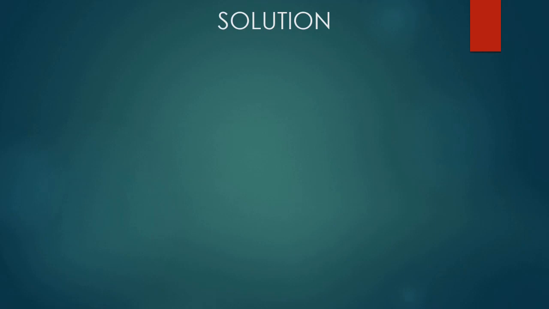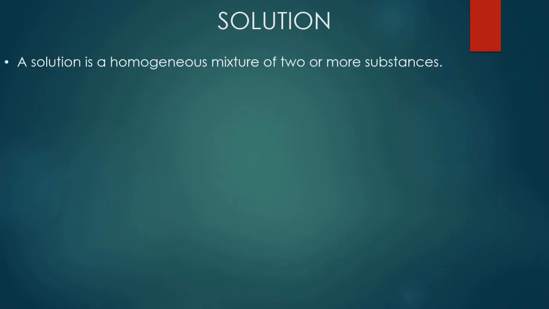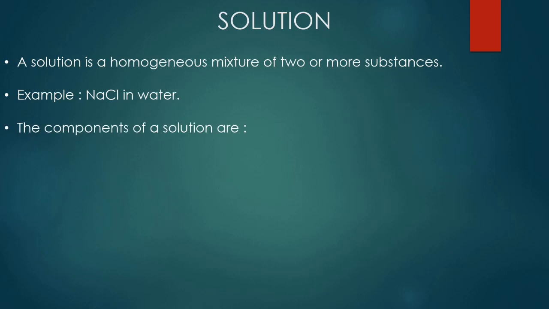Next, we are going to look at different types of mixtures. First type is solution. A solution is a homogeneous mixture of two or more substances. Simple example of a solution is NaCl in water. So there are two components of a solution. They are solute and solvent. In the above example, NaCl in water, the NaCl is a solute and water is a solvent.